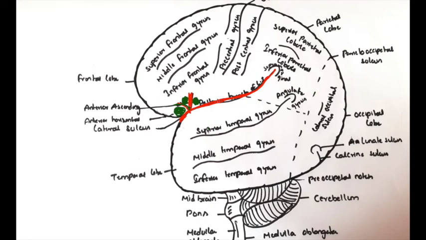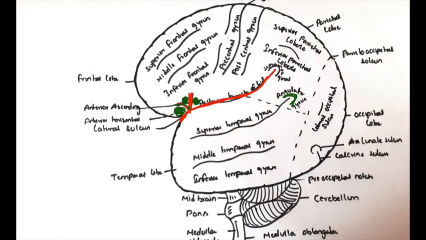And another one: here we'll see the superior temporal gyrus. Encircling the tip of the superior temporal gyrus, we'll see another gyrus known as the angular gyrus. This is the angular gyrus, and this is the supramarginal gyrus. This is the angular sulcus having the angular gyrus, and the supramarginal sulcus having the supramarginal gyrus. Encircling the posterior branch of the lateral sulcus, we will see the supramarginal gyrus. Encircling the superior temporal gyrus, we will see the angular gyrus here.